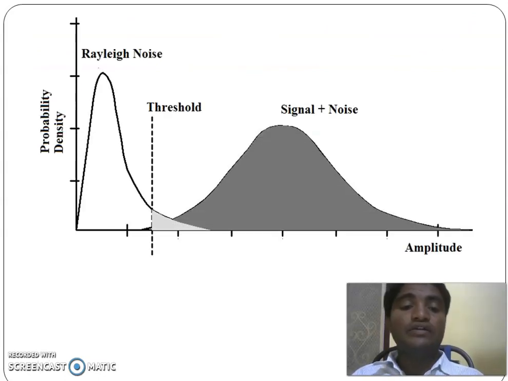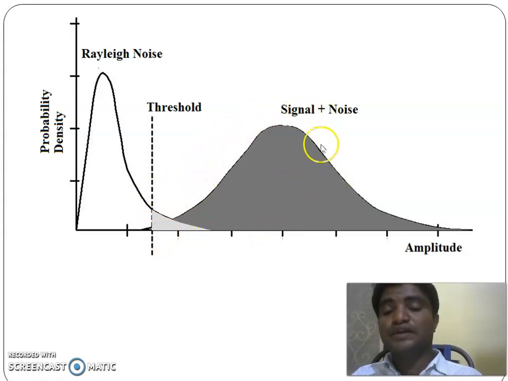equation, and here we are observing the two waveforms. The first waveform is only due to noise, and the second one is due to signal plus noise. Suppose this is the threshold level; the probability that the signal plus noise will cross the threshold is given by this parameter. This is about probability of detection. The probability of detection is the probability that the signal plus noise will cross the threshold.